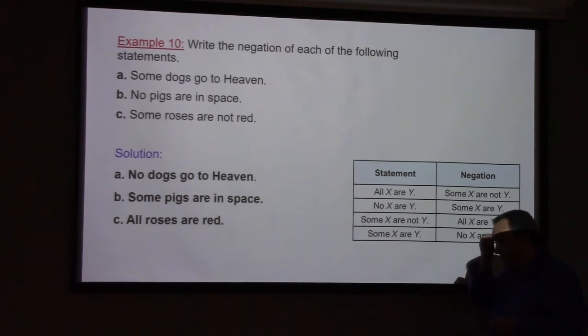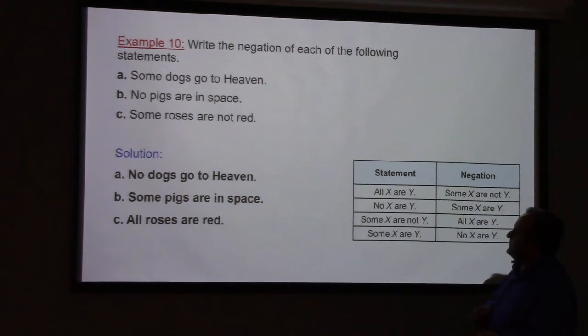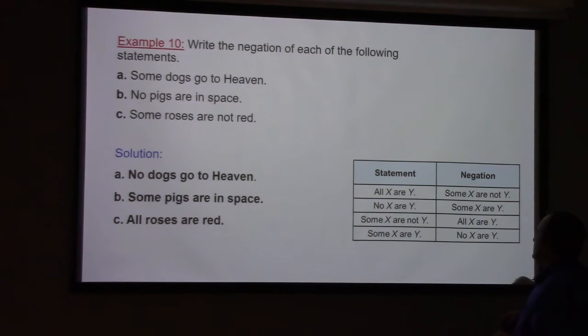In this instance, why was A, no dogs go to heaven, and not all dogs go to heaven? Because C is some roses are not red. Have I messed it up? Let's see here. Some dogs go to heaven. I think it's that one, right? So I should say no dogs go to heaven.